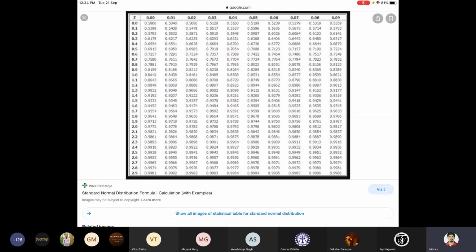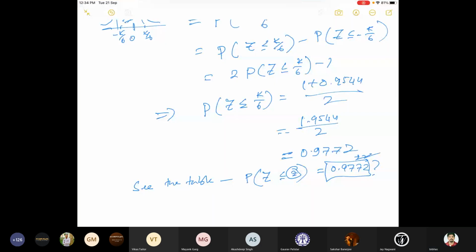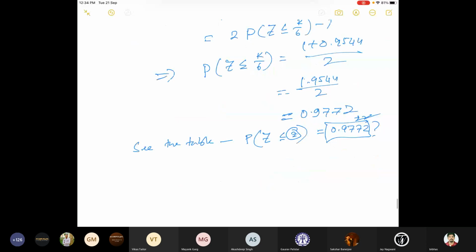You started with 0.5000. So at row 2.0, and the column is also 0.00. So 2.0 plus 0.0 is 2 only, right? So z should be 2. So that means z is equal to 2. From here we can say that k by 6 is equal to 2, which implies k equals 12. So this could be a problem.